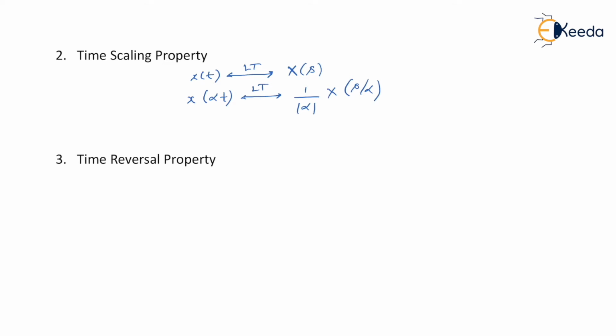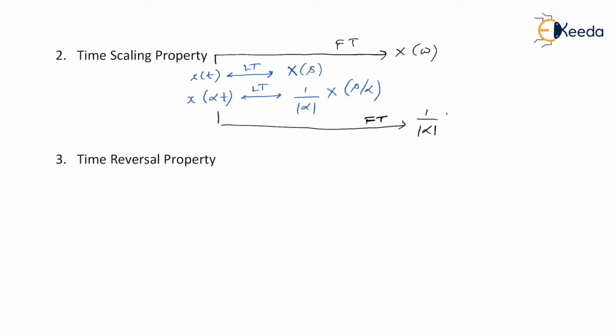And if you see, it is quite the same property that you have learned in Fourier transform. Let me remind you of the Fourier transform property. So x of t is a time domain signal. The Fourier transform for x of t was X of omega, and for x of alpha t we used to have Fourier transform as 1 upon mod of alpha times X of omega by alpha.